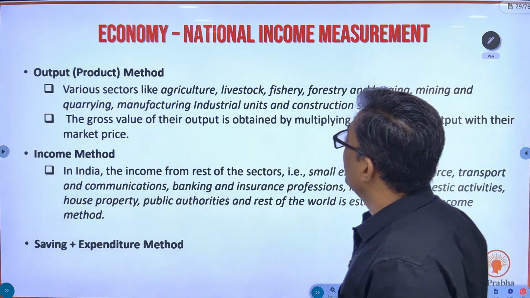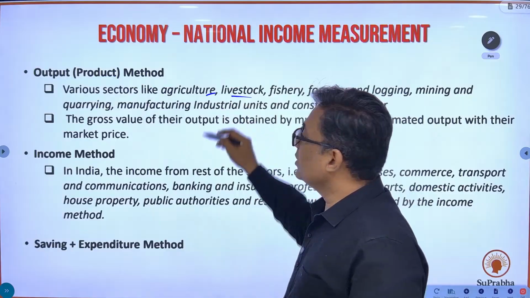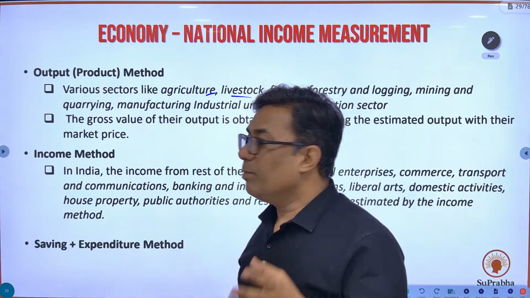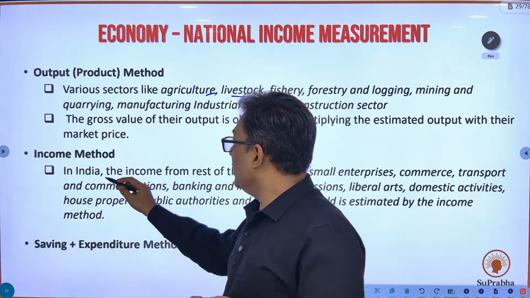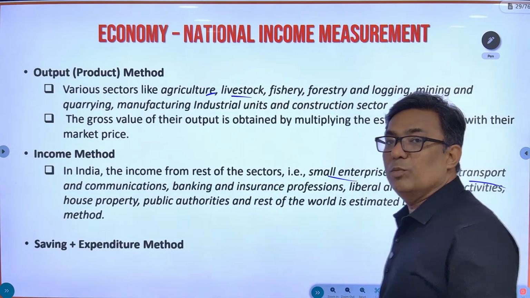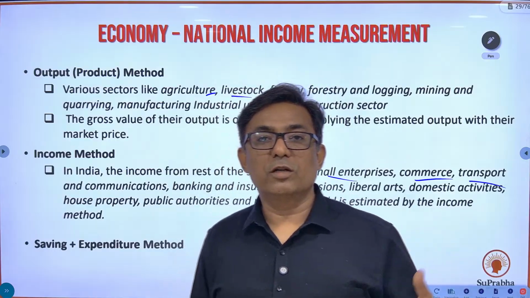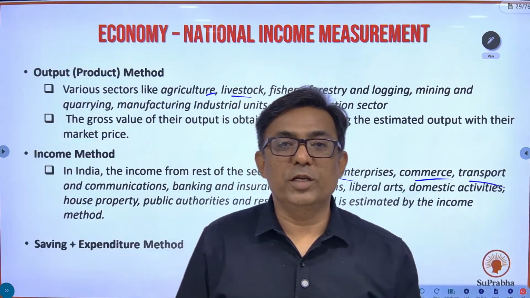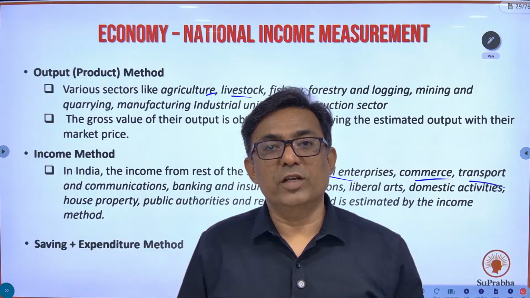Okay, fine. So output method in livestock, agriculture, where you see what is produced, there you use the output method. And income method for small enterprises, commerce, transportation, communication. I take the use of a truck to deliver the goods from this place to that place. Okay, so that's a service I have taken.